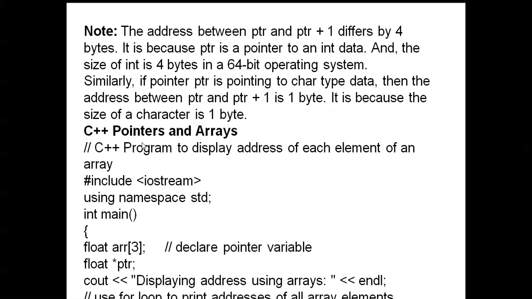Pointers and arrays: this C++ program will display the address of each element of an array. You can see the header file iostream, using namespace std, int main function, and here a floating point array of 3. Next, a float data type pointer variable *ptr. Then we display the address using arrays. We use a for loop to print the addresses of all array elements.